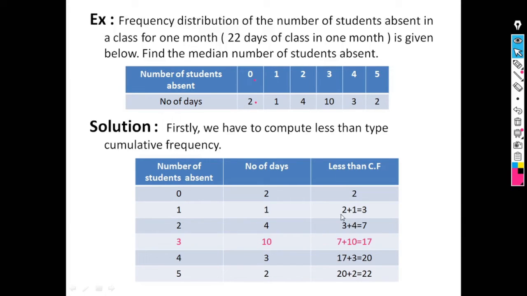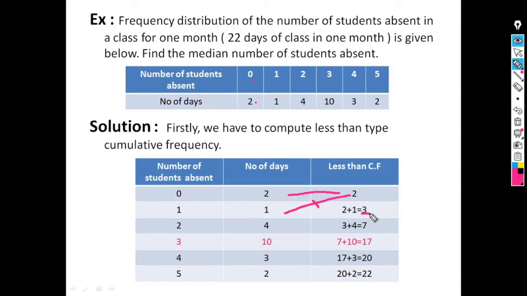Our first step is to compute the less than type cumulative frequency. The first observation stays as it is, that is 2. For the next observation we add it to the next frequency, 2 plus 1 equals 3.